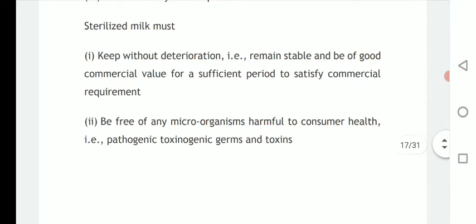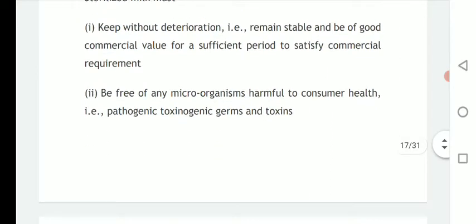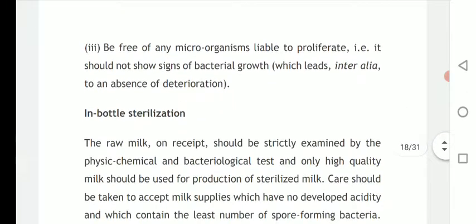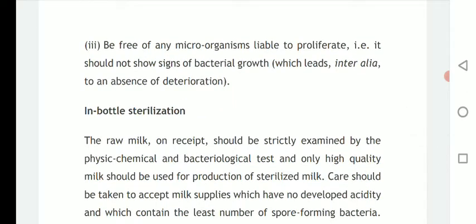It should also be free from any microorganisms liable to proliferate, that is, it should not show signs of bacterial growth, which leads to absence of deterioration.